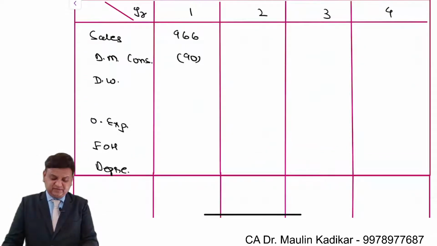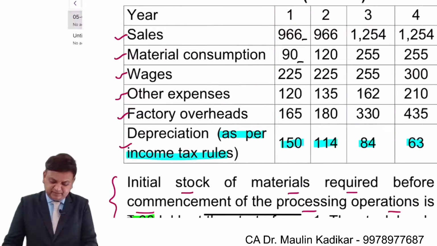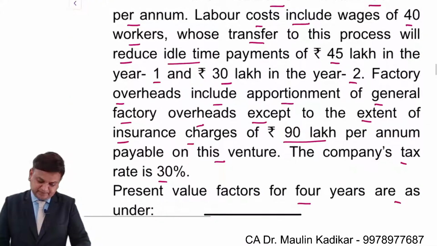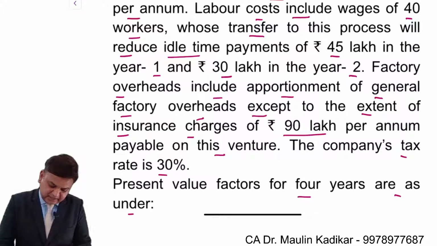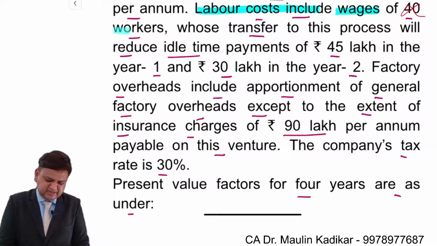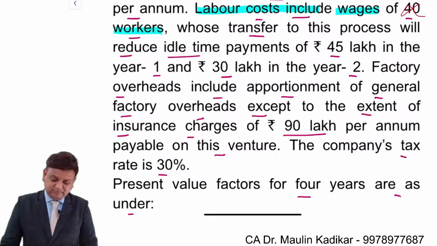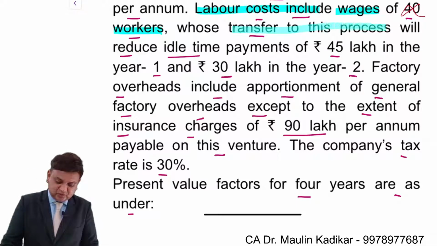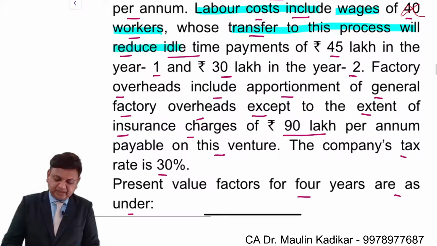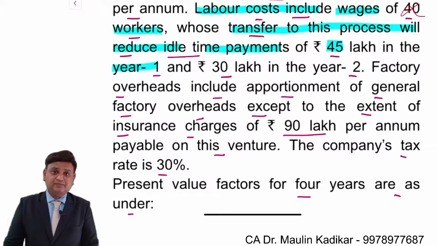Now as far as the direct wages is concerned, we have been provided with the information like this, that labor costs include wages of XYZ number of workers. How many workers, we are not concerned with that. Goods transferred to this process will reduce idle time payment of 45 lakhs in the first year.